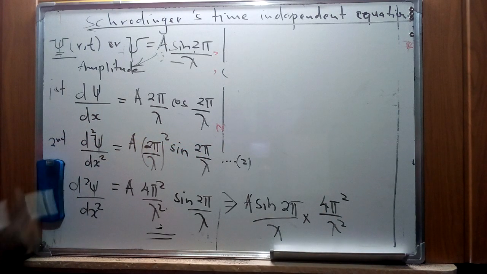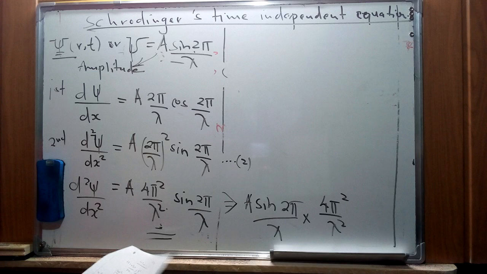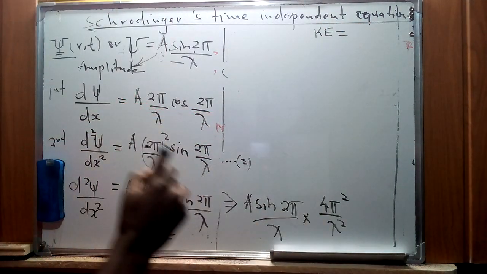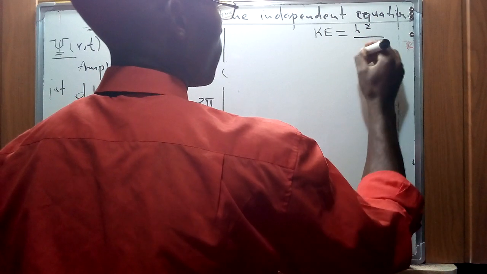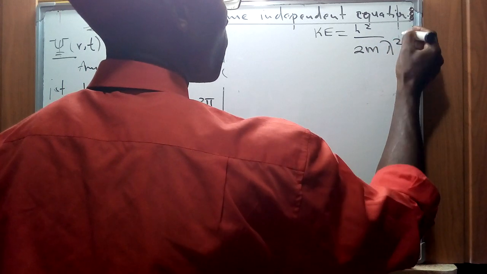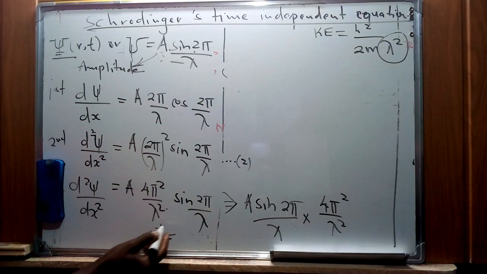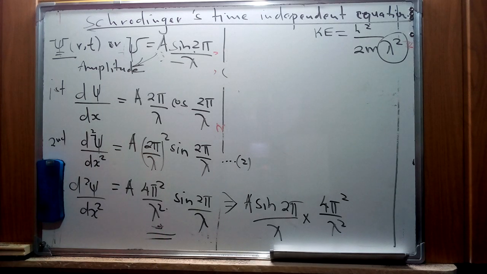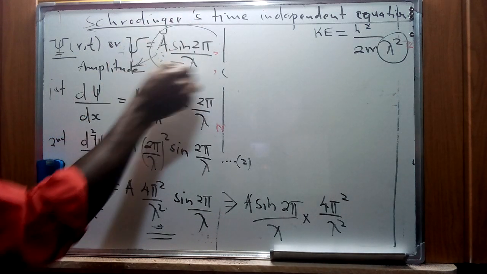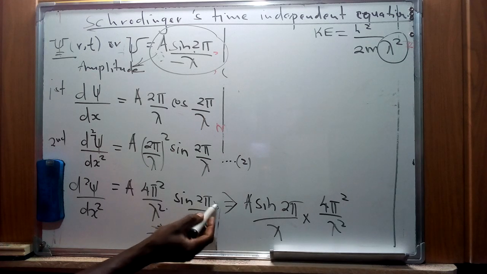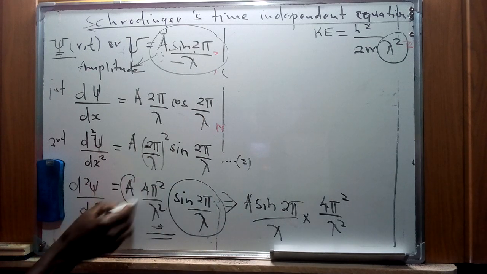So remember, from our equation there we had kinetic energy given as h squared over 2m lambda squared. Now we need to find a way of representing this reciprocal by doing a multiplication. But remember, from our illustration for this specific psi, there's a portion of this equation that represents psi, which combines this one and this amplitude.